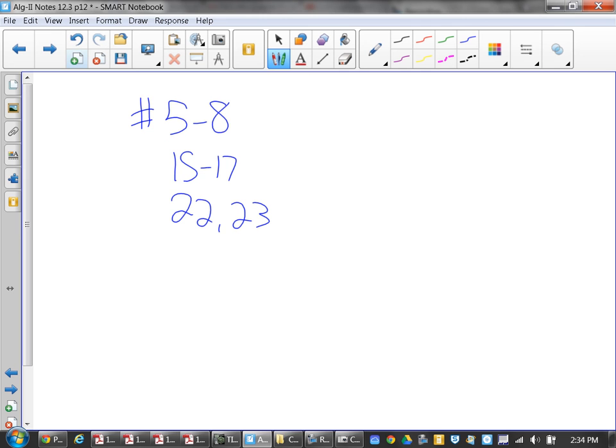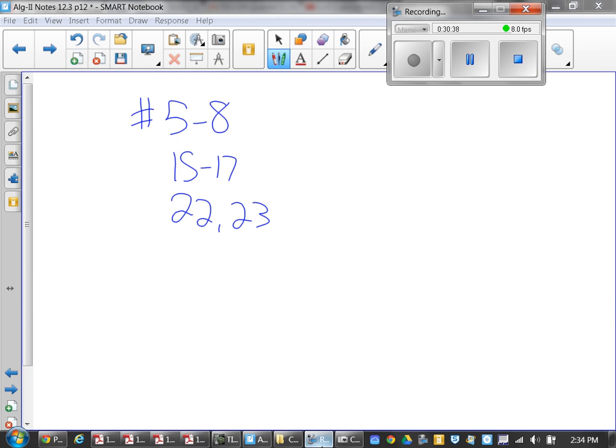When you look at 15 through 17, think of that shape as a track, like people running. That's a nice little hint. These are all geometric probability. Tomorrow we'll do some very basic